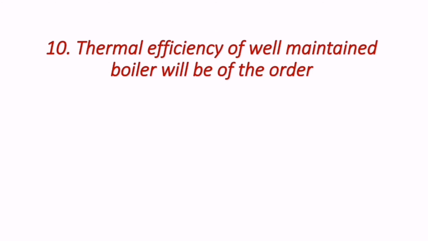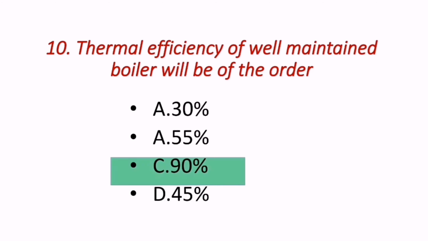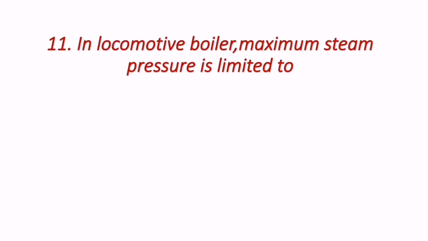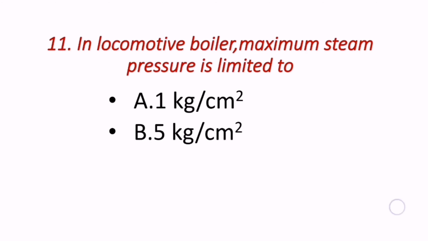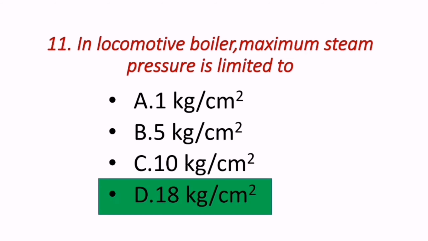Next question reads, thermal efficiency of well maintained boiler will be of the order. The thermal efficiency of well maintained boiler will be of the order of around 90%. Next question reads, in locomotive boiler maximum steam pressure is limited to. In locomotive boiler maximum steam pressure is limited to 18 kg per centimeter square.